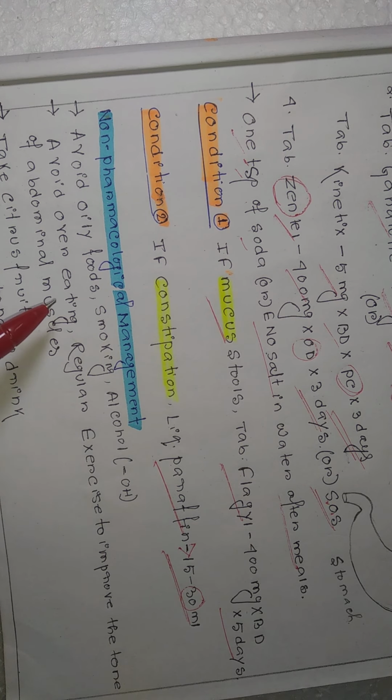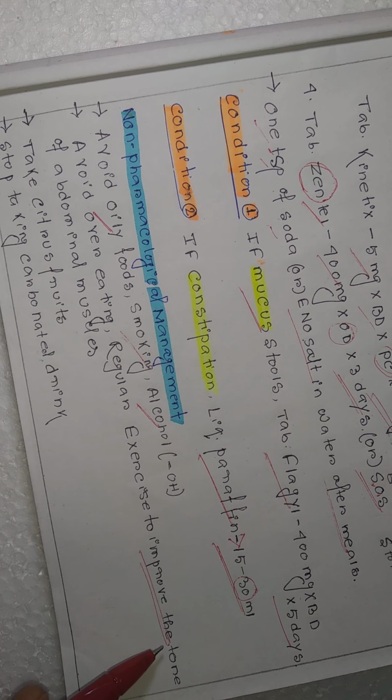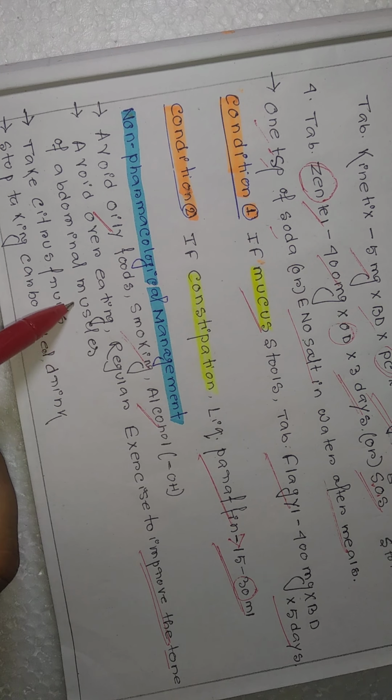If you are an alcoholic person, you should stop drinking alcohol. You should avoid overeating, and you should go with regular exercise to improve the tone of the abdominal muscles.